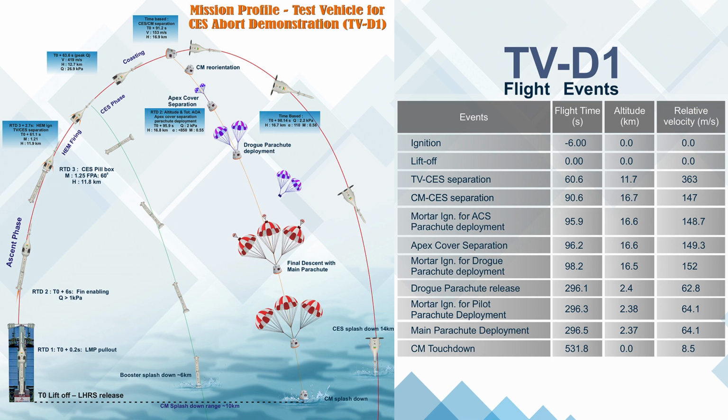Just after 20 milliseconds, the main parachute will be deployed at T0 plus 296.5 seconds at an altitude of 2.37 kilometers. The crew module will keep falling and lower its speed with the help of the parachute. At T0 plus 532.8 seconds, or 8 minutes and 52.8 seconds after the launch, the crew module will splash into the sea safely at a speed of 8.5 meters per second, around 10 kilometers from the launching site.